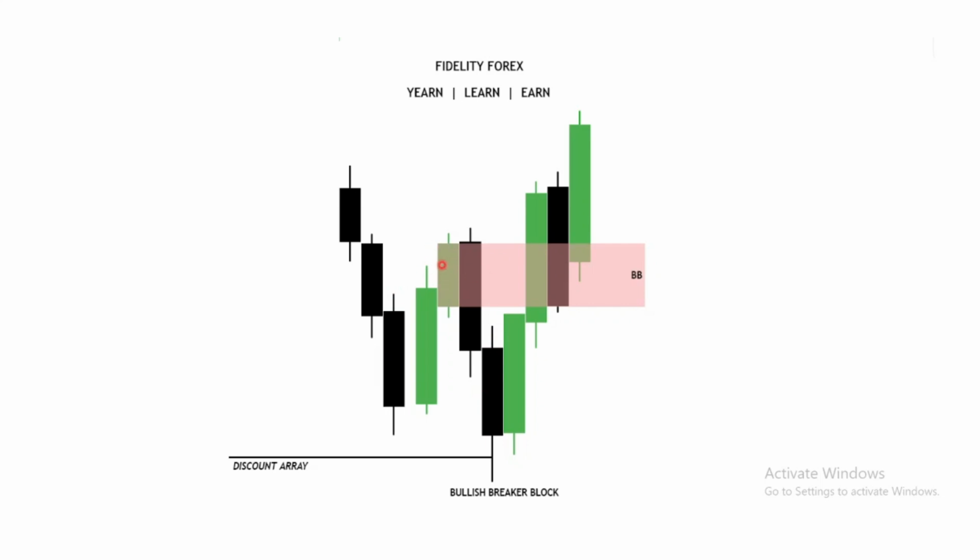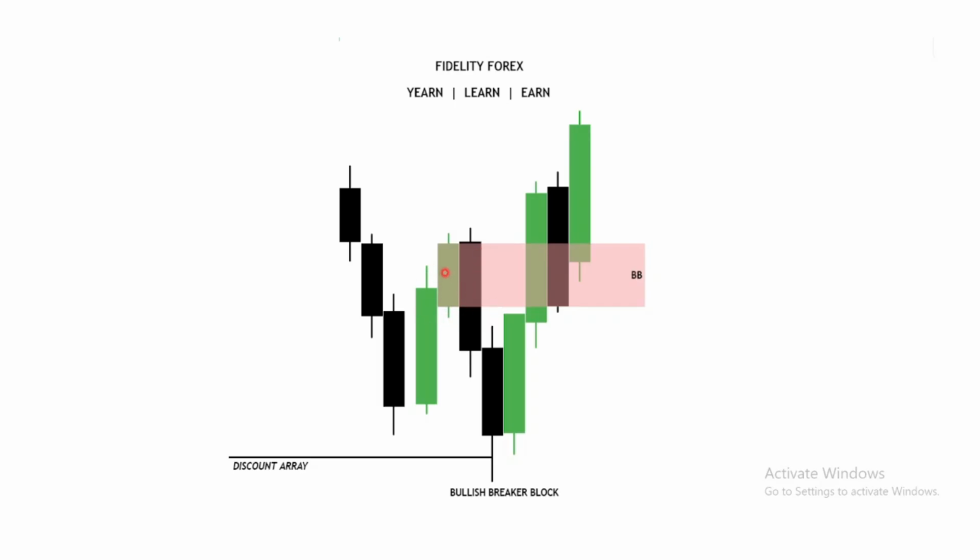This order block here is expected to act as a resistance for price to go lower. Yes. Why? Because it is a bearish order block.